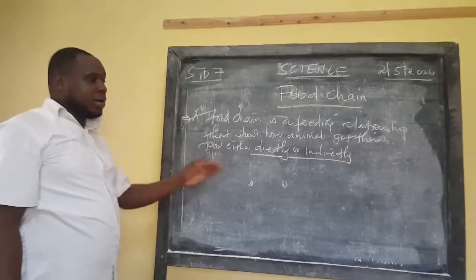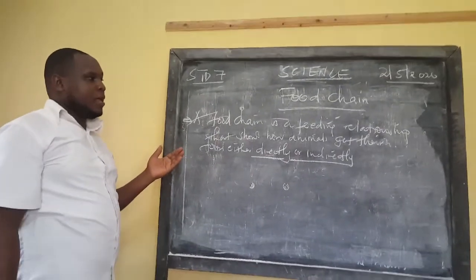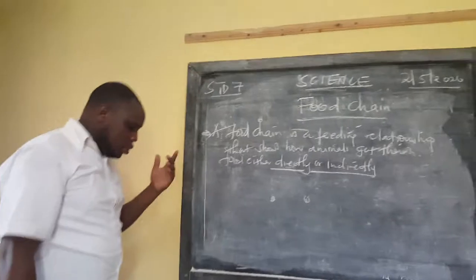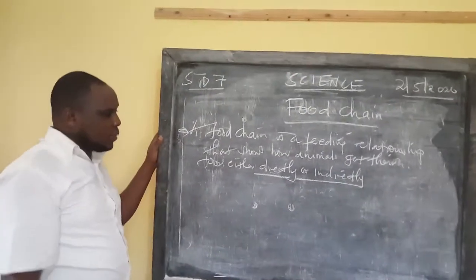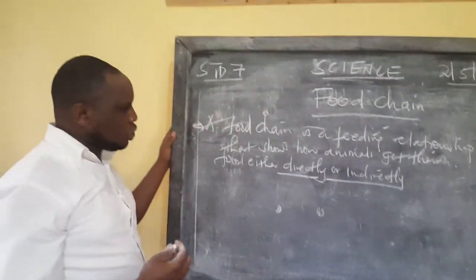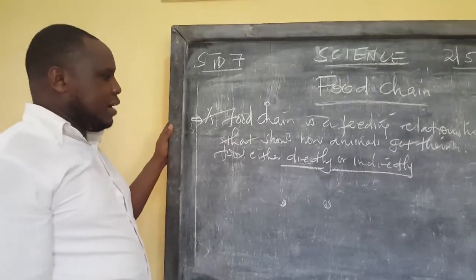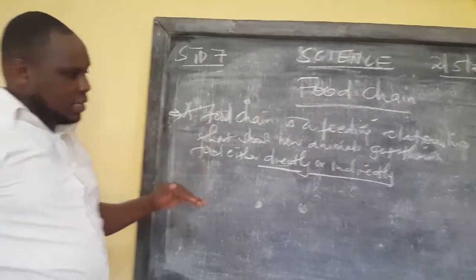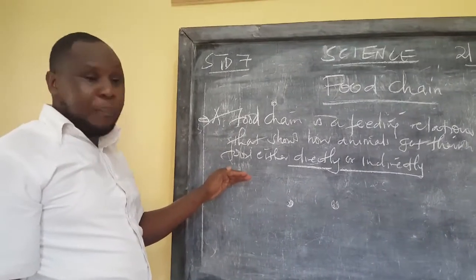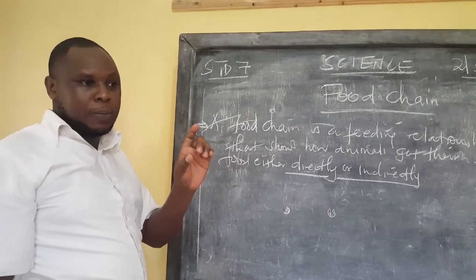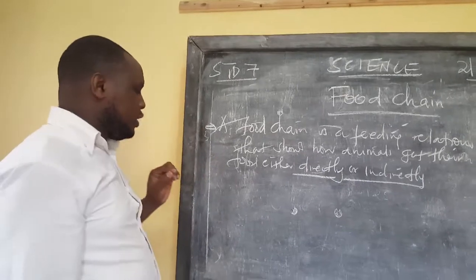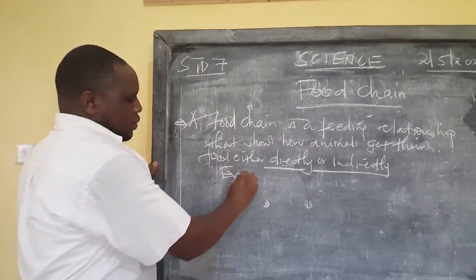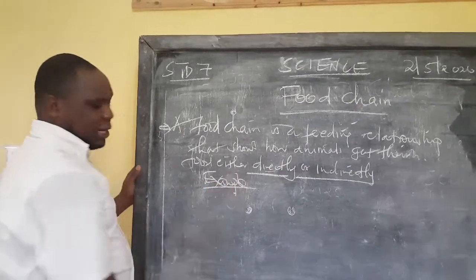Later on after this, I'll teach you about something else called a food pyramid, and we'll see how it progresses. So simply to understand this, I want to show you a sample of a food chain, then we can discuss the different components of our food chain. I will start with a simple food chain, an example.